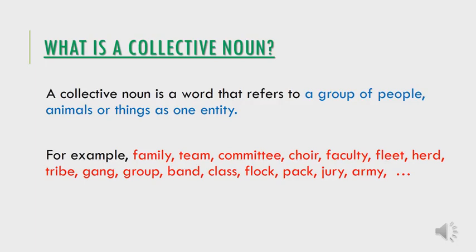It refers to a group of ships. Herd is a collective noun. It refers to a group of animals. Gang is a collective noun. It refers to a group of thieves, etc. So each one of these collective nouns refers to a group of either people, animals, or things as one entity, as one unit.